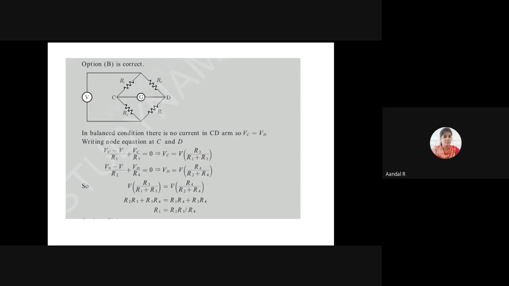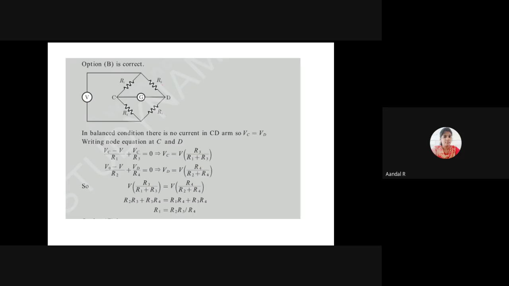In the same way, I am applying the node equation at node D. VD minus V divided by R2 plus VD by R4 equals 0.